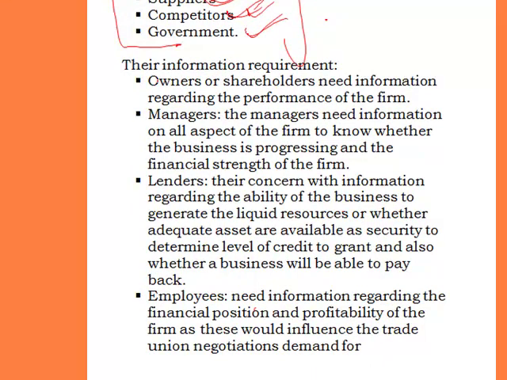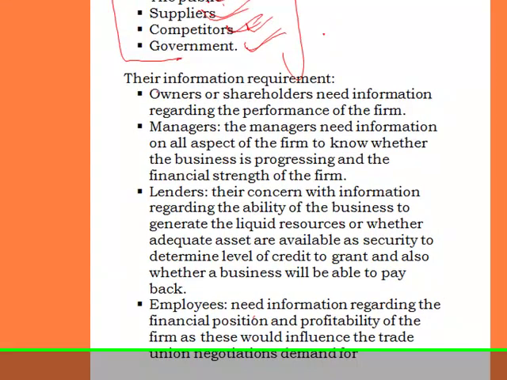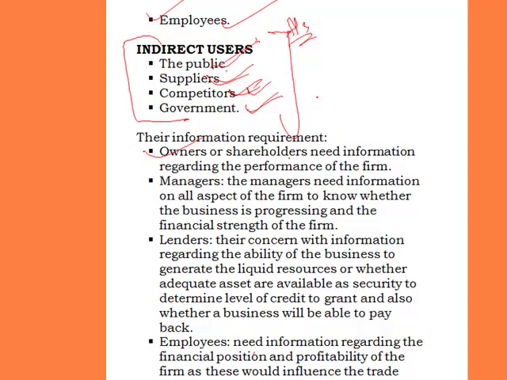One, what are their information requirements? For the owners or the shareholders, they need information regarding the performance of the firm. They want to know the performance of the firm. I know the shareholders are the ones that contribute to the business. They are the ones that contribute their funds for the existence or survival of the business. So why would they be interested in the profit and loss account and balance sheet of the business, which is the financial statement of the business? They are in need of it for them to have a good understanding of the performance of the firm.